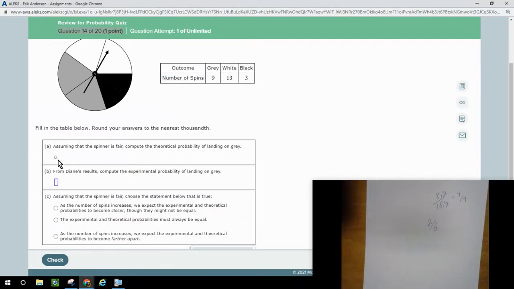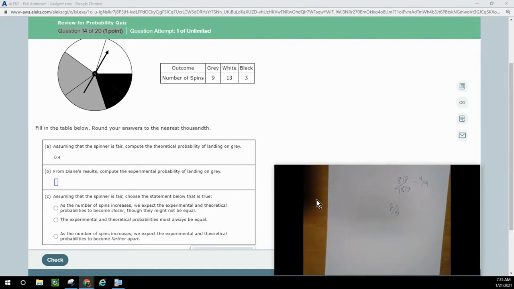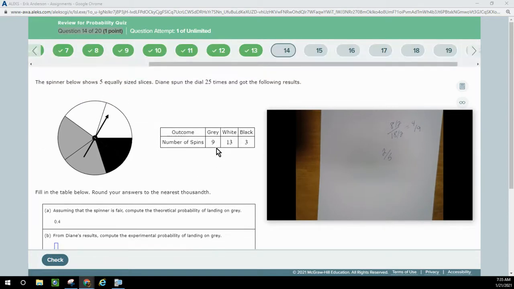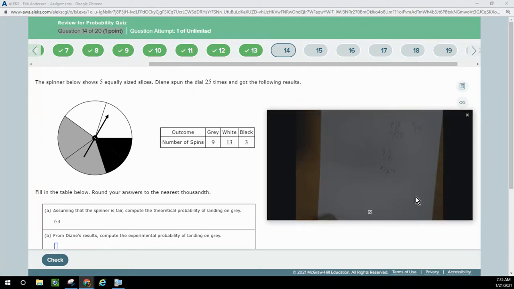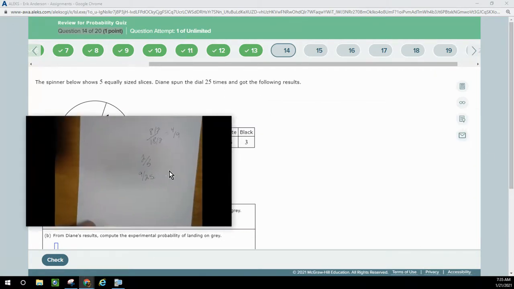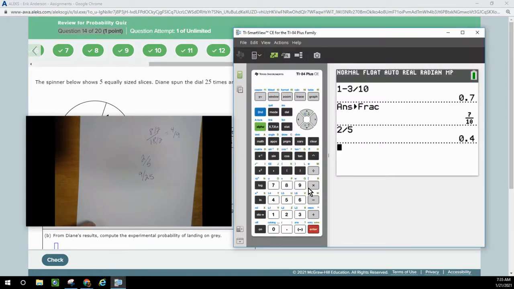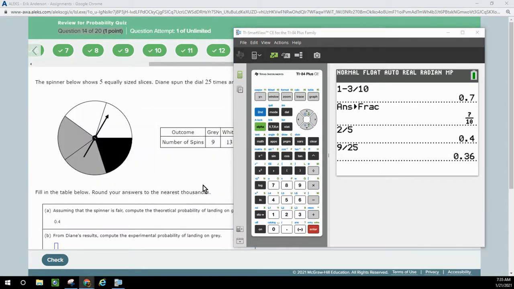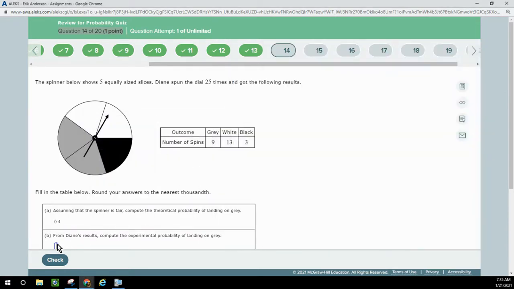So 0.4. From Diane's results, calculate the experimental probability of landing on gray. So gray was 9 out of 25, right? She spins 25 times, and 9 of them. So let's calculate 9 divided by 25. This is the experimental probability, 0.36.